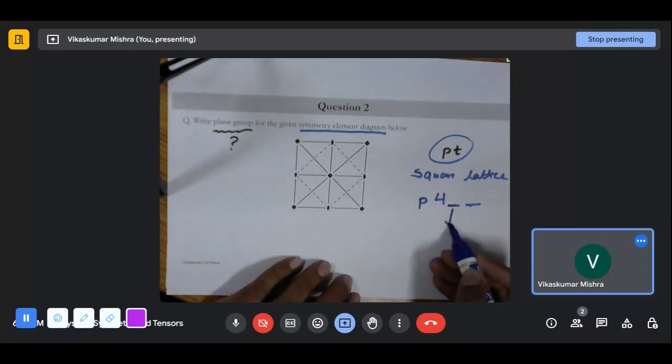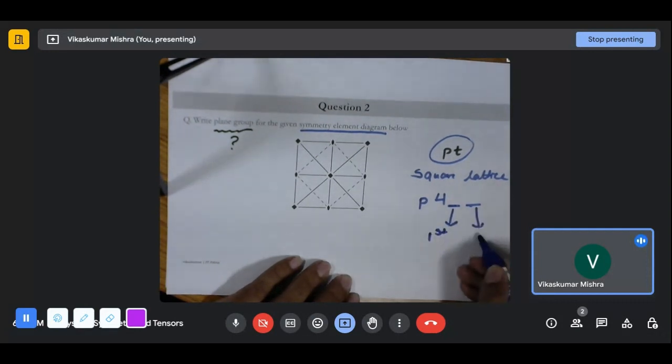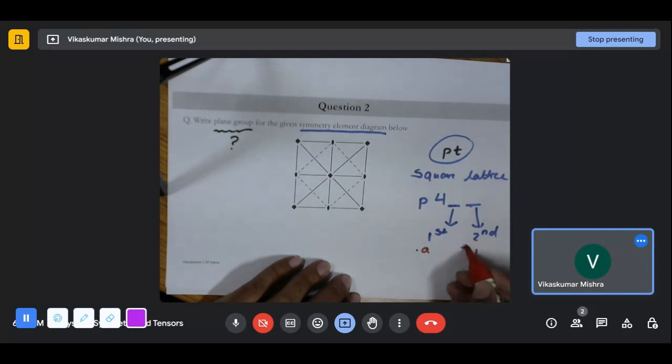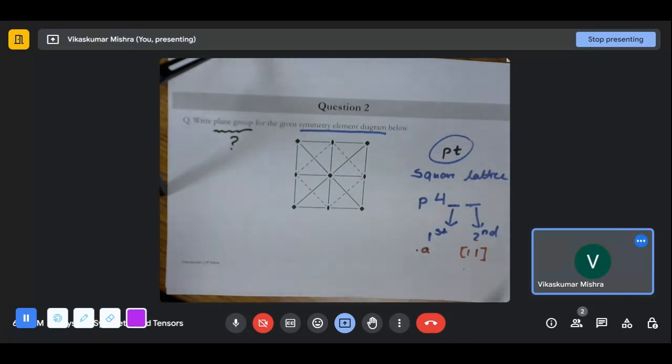So the first place will be the symmetry corresponding to the first viewing direction, and the second place will be the symmetry corresponding to the second viewing direction. And we know in the square case, the first viewing direction is along the A or along the B, because A and B are both the same. For the second viewing direction, we know that it will be along the 1 1 direction. Okay, so let's mark these directions.